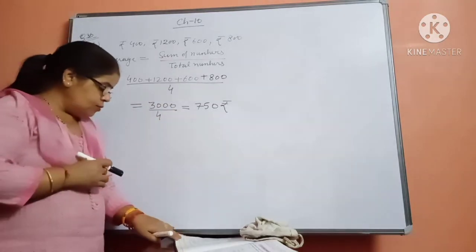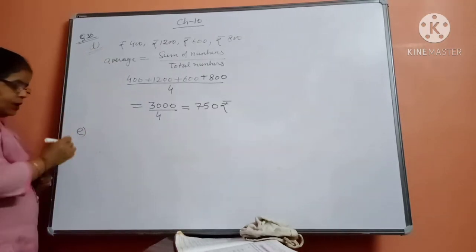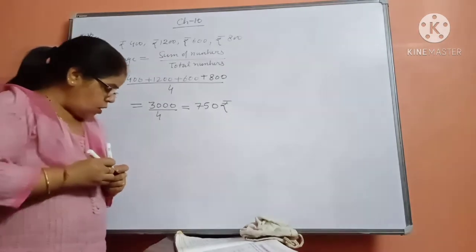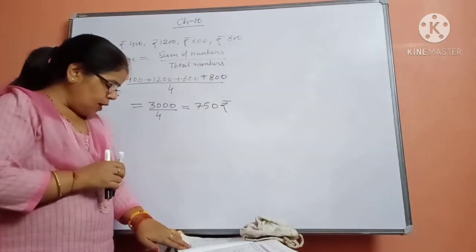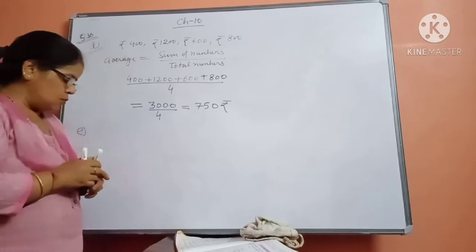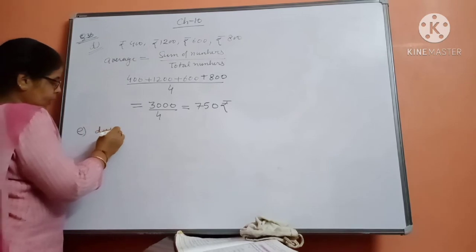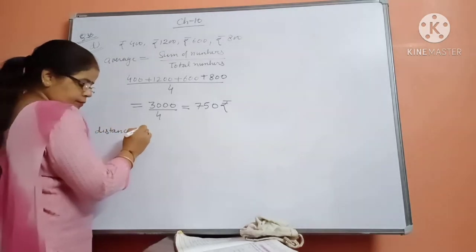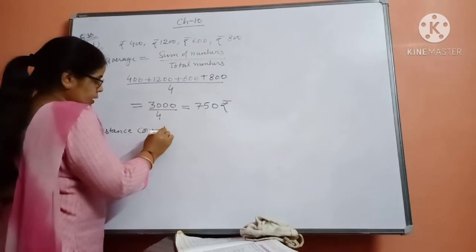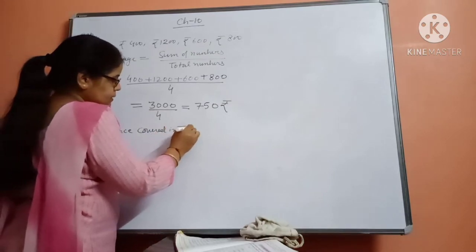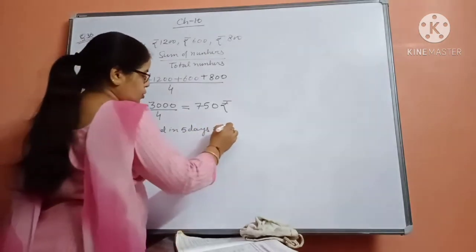Okay, now come to question number E part. What is that E part? See that, find the average of miles per hour of a jeep which covered 4520 kilometers in 5 days. Okay, distance is equal to how much beta? Distance covered is equal to, covered in 5 days, is equal to 4520 kilometers.